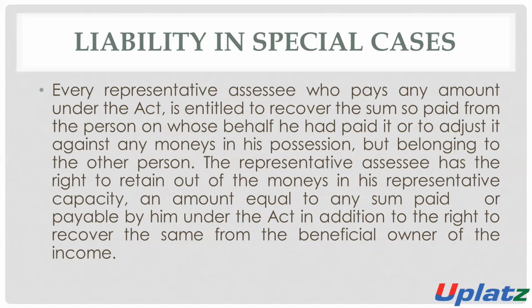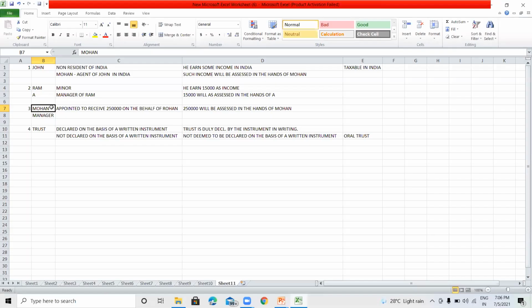If Mr. Mohan is paying the amount of tax on behalf of Mr. John, then Mr. Mohan has the right to recover the amount of tax from Mr. John.